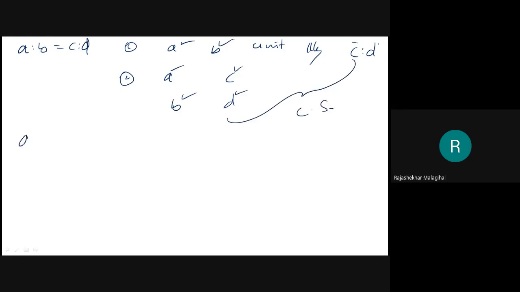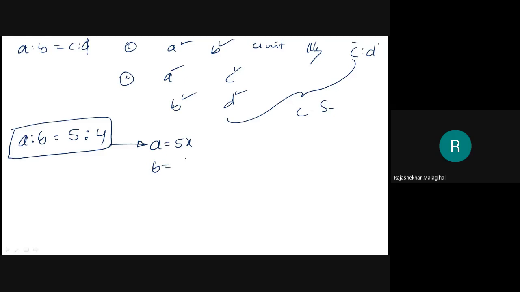Now, if I know a proportion A is to B equal to 5 is to 4, actually it doesn't have any meaning. You are just comparing. To make it a meaningful mathematical expression, I can write it like A equal to 5x and B equal to 4x. Then from where did this x come? This x is called a common multiplier. 5 is to 4 actually doesn't have any meaning.